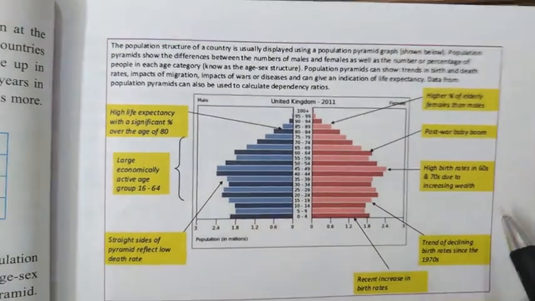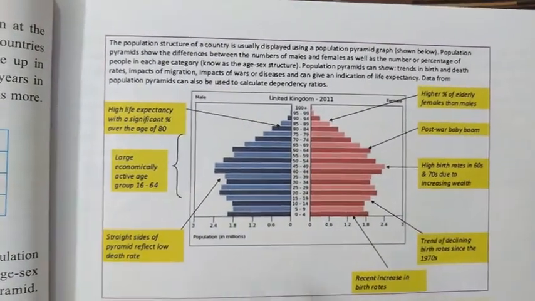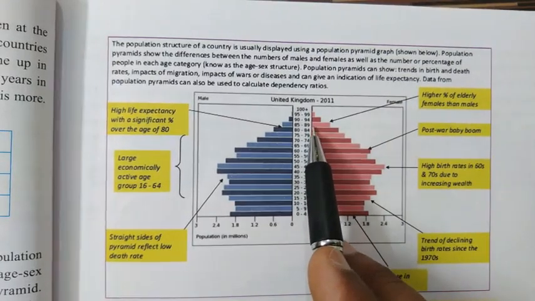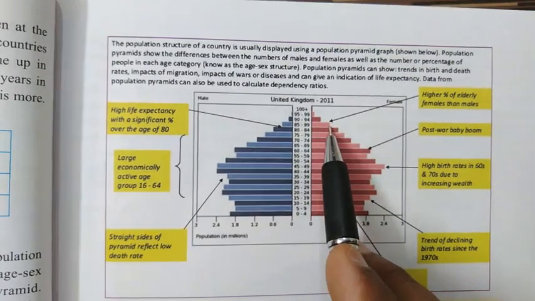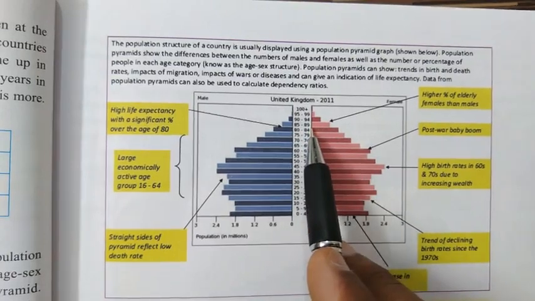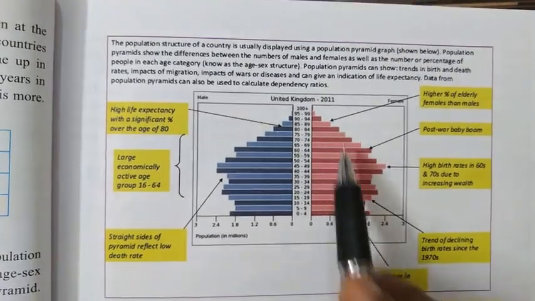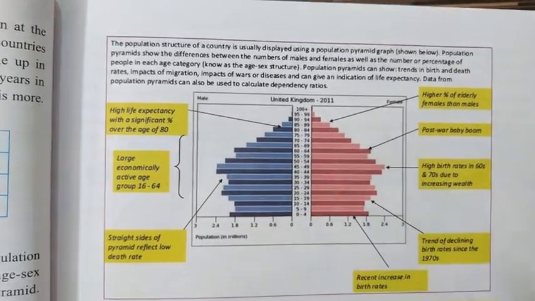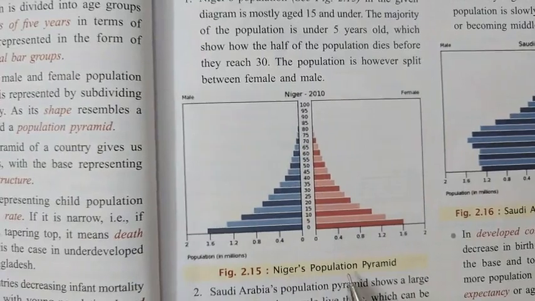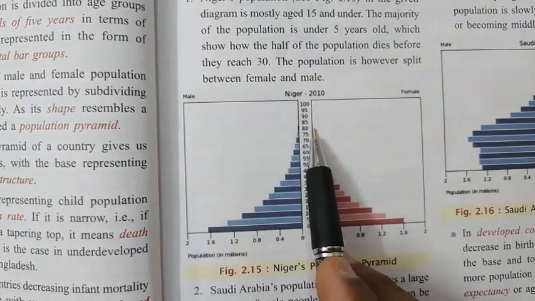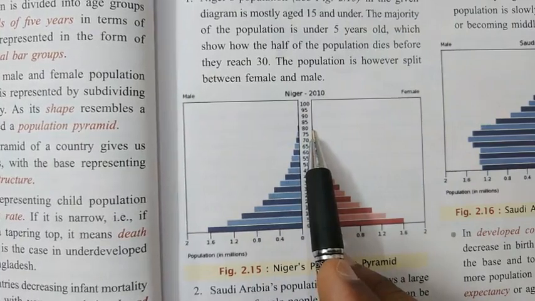So next, if you see the population between 85 and 89, these bars are bigger, not compared to these bars, but if you compare them with the Niger population diagram, between 80 to 85 it's very less, almost nil.